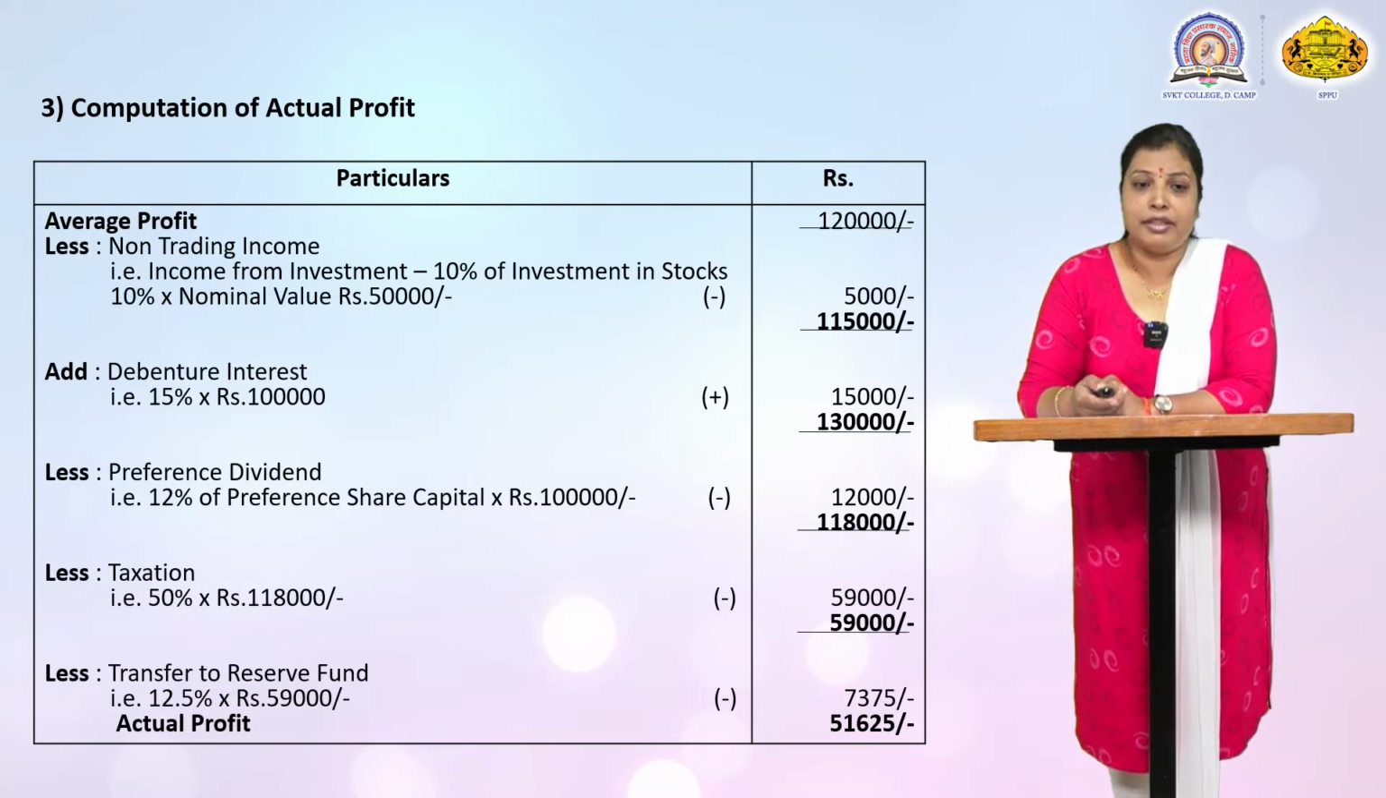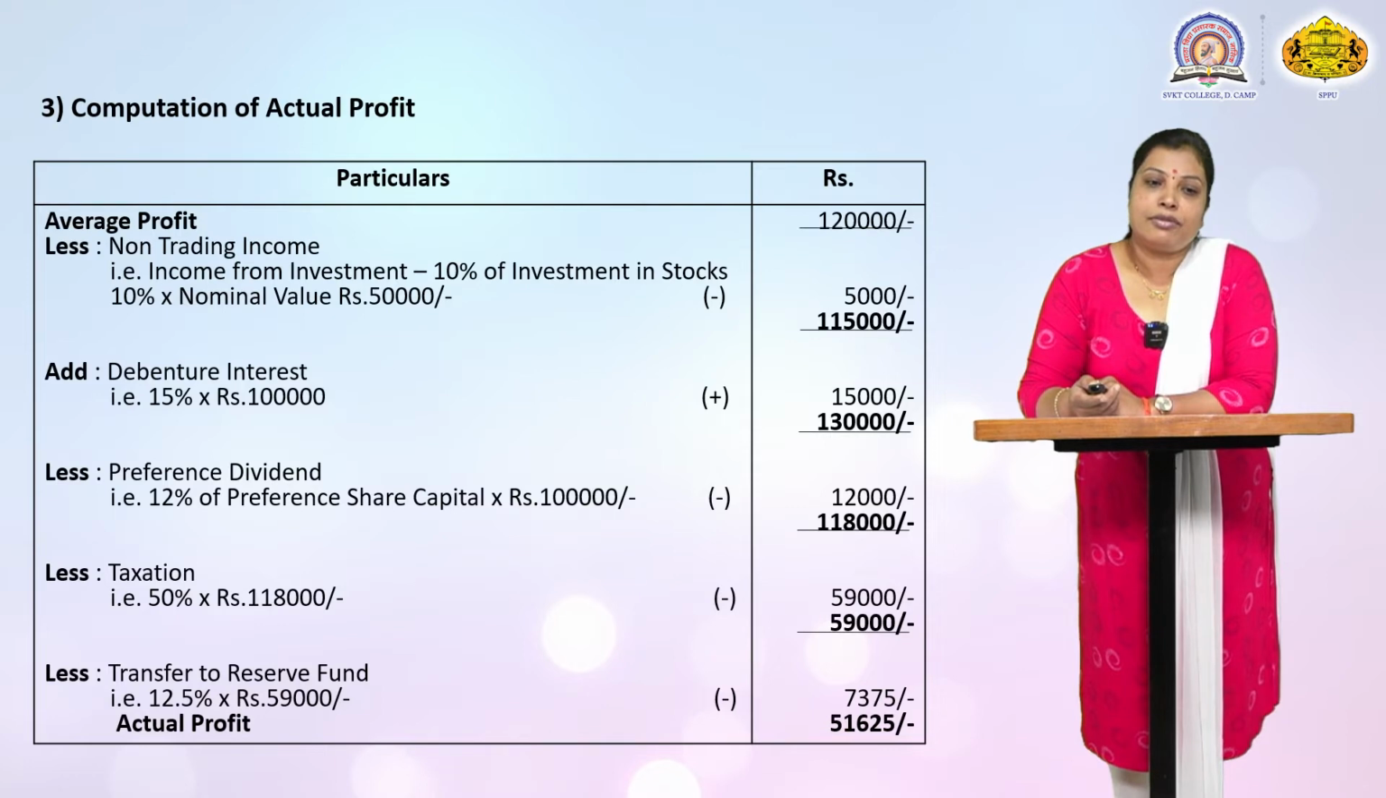Then less preference dividend. Preference share capital is 10 lakh and 12% of 10 lakh is 1,20,000. This is the preference share dividend given to the preference shareholders, and this amount is deducted. Debenture interest is added and preference share dividend is deducted, so 1,30,000 minus 12,000 is equal to 1,18,000.